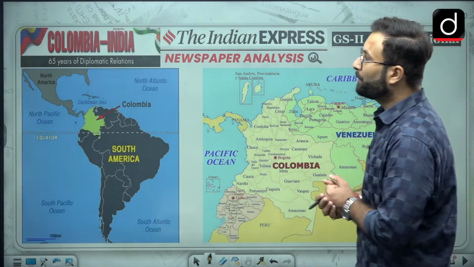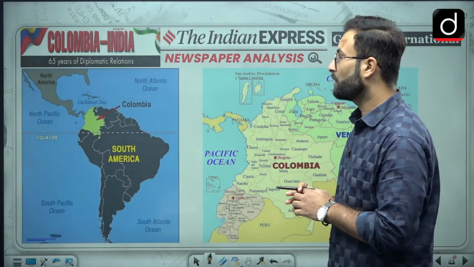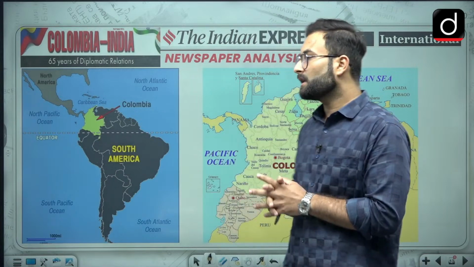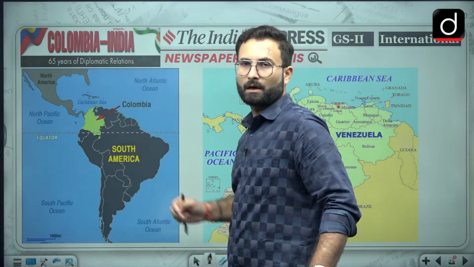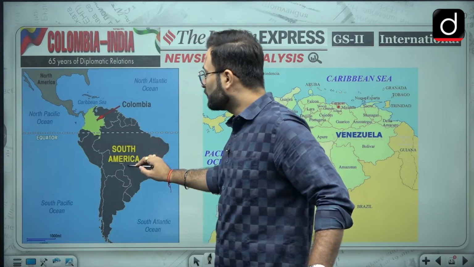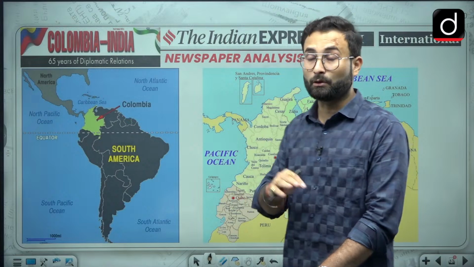Now coming to the next part, that is basically related to India-Colombia 65 years of diplomatic relations. There are various editorials which have been covered in the Indian Express, but I have not taken that. Right now we have taken this particular map based question over here. Here you will see when we are talking about the Colombia, that is located in the South America, and recently in the last 2-3 sessions we have talked about the South America a lot.